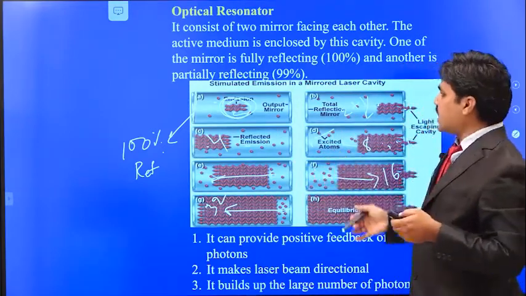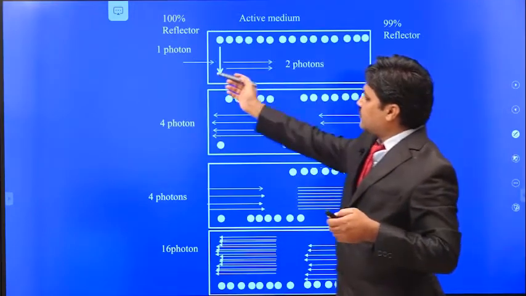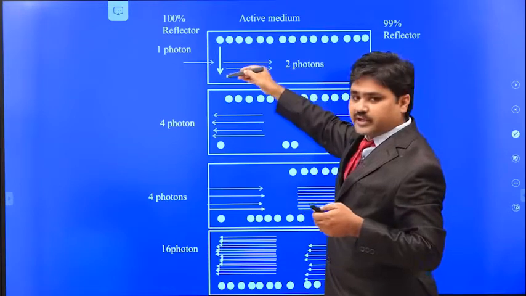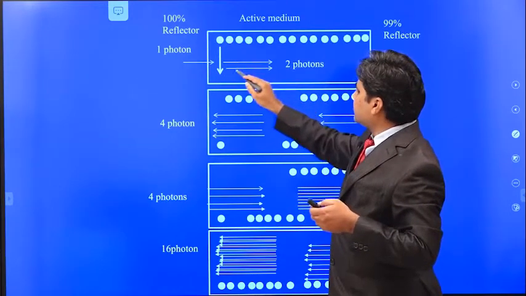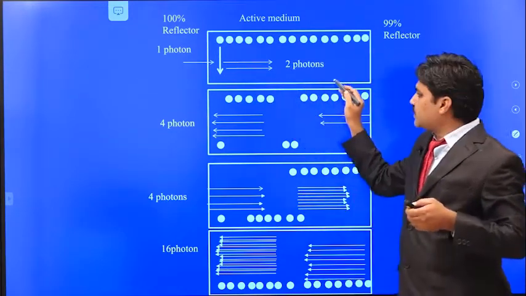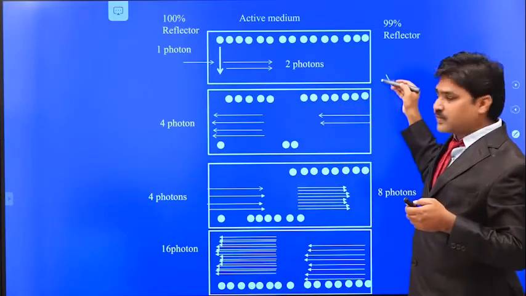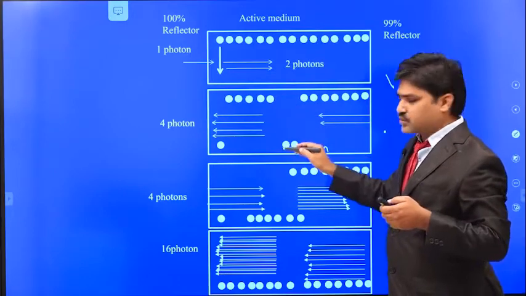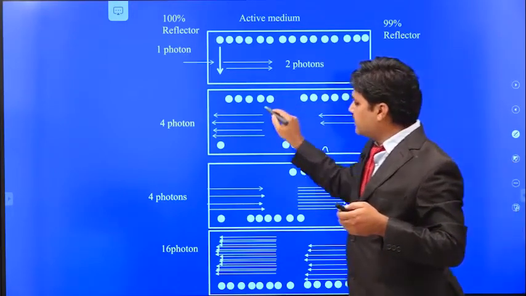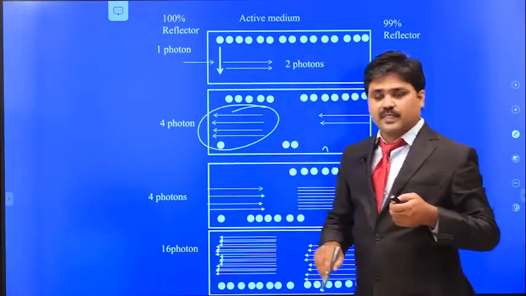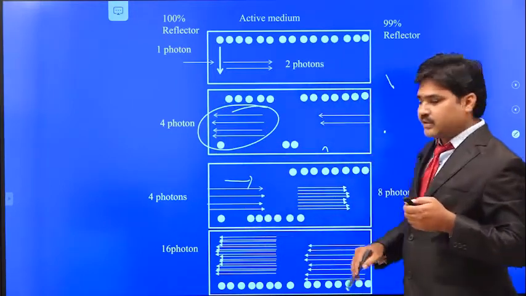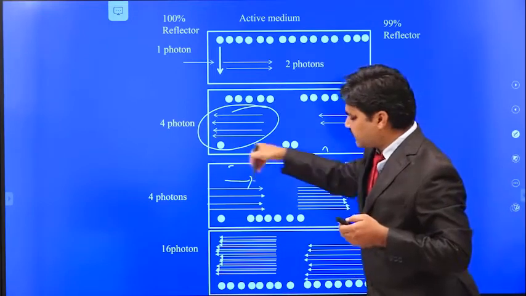So this is the optical resonator. Here you can see, first we give only one photon. It will bring the excited atom to the ground state. In the stimulated emission we get 2 photons out. This is also a reflecting mirror, so they reflect back and bring 2 atoms to the ground state. It will give 4 photons outside. These are again reflected back, since a mirror can reflect back the light.